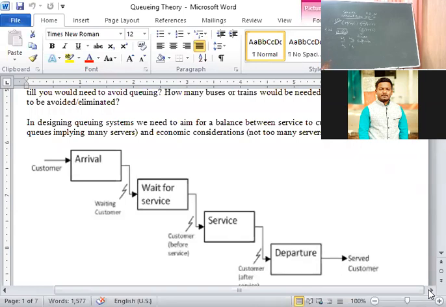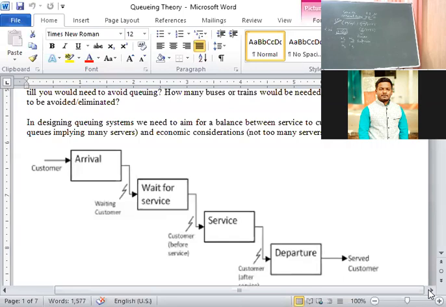The second characteristic of input process is arrival time distribution. That is the time period between arriving customers. For example, the counter has opened at 11 o'clock, whatever it is, bank counter, whatever it is. At 11:01, the first customer has reached. At 11:05, the second customer has reached. At 11:10, the third, that means that is the period.